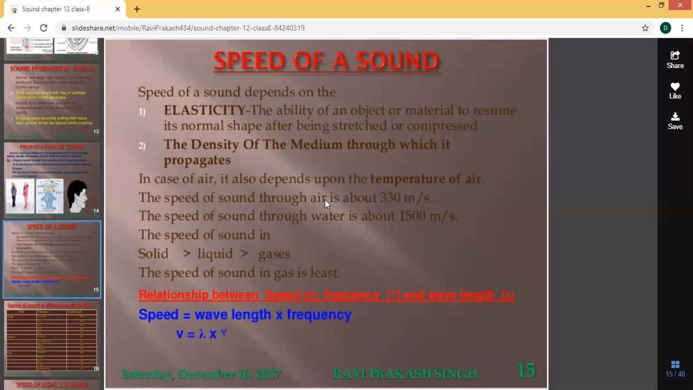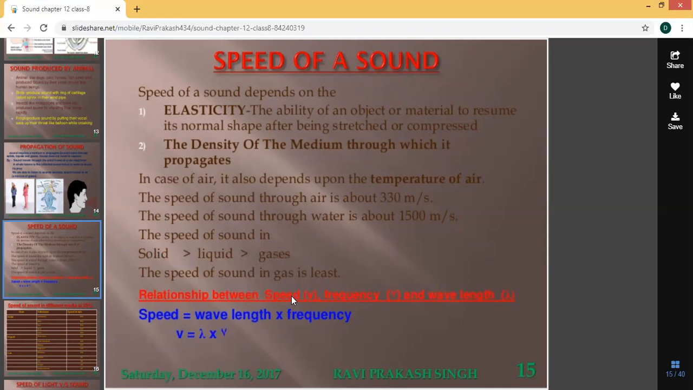The speed of sound through air is about 330 meters per second. The speed of sound through water is about 1500 meters per second. Among the three media, solid, liquid, and gas, the speed is greatest in solids. Solid is greater than liquid, and liquid is greater than gases. The speed of sound in gas is least.